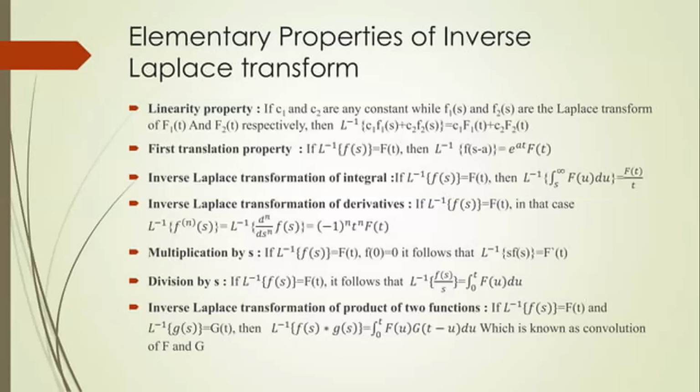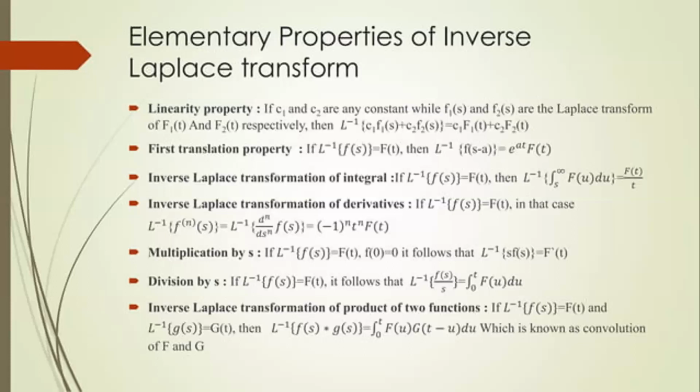The first shifting property is given by L inverse of F of s minus a is equal to e power at into f of t. The second shifting theorem is given similarly. And here also we have the inverse Laplace transform of derivatives. If L inverse of F of s equals f of t, then L inverse of the nth derivative of F of s, d power n by ds power n, is equal to minus 1 whole power n, t power n into f of t. However many times we have the power n, we have to differentiate that many times.